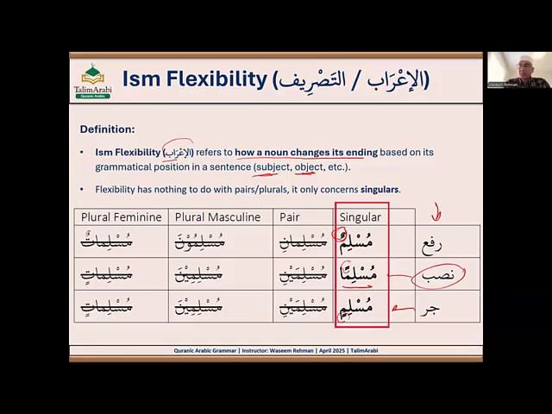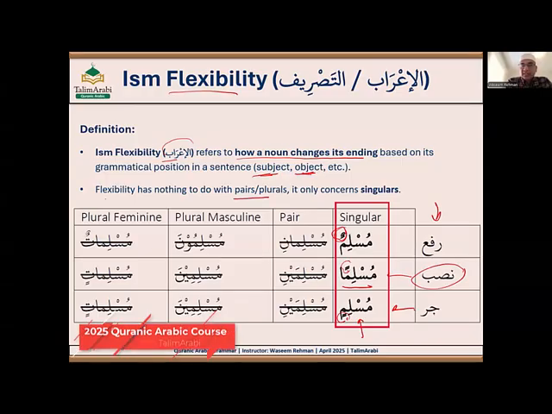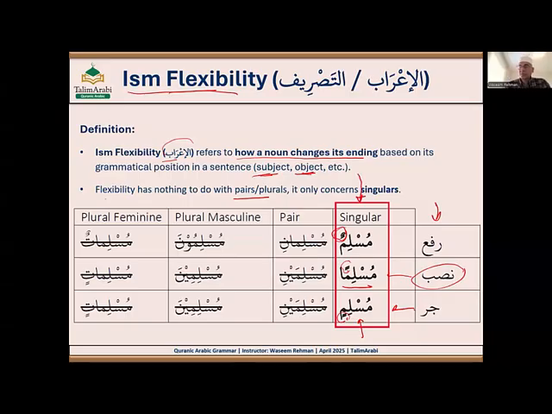In Arabic we say i'rab, and in English we can say status, end casing, or case. There are different names; different books use different names. Or you can say flexibility as well, right? Flexibility has nothing to do with pairs and plurals. So when we learn about flexibility, we're just going to focus on the singular form of an ism. We're not going to talk about pairs or plurals, whether masculine or feminine. We'll only focus on the singular ism, like this one: Muslimun, Musliman, Muslimin.